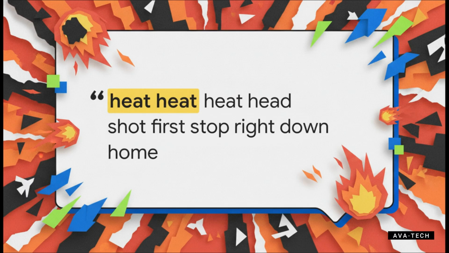It reads exactly like a frantic, fragmented broadcast from a war zone or maybe an intense video game match. That repetition of heat is a classic hallmark of an AI model getting stuck in a predictive loop. It's scrambling to figure out what comes next and defaulting to these aggressive, rapid-fire action words. It's chaotic, it's intense, and it sets a very specific high adrenaline context.